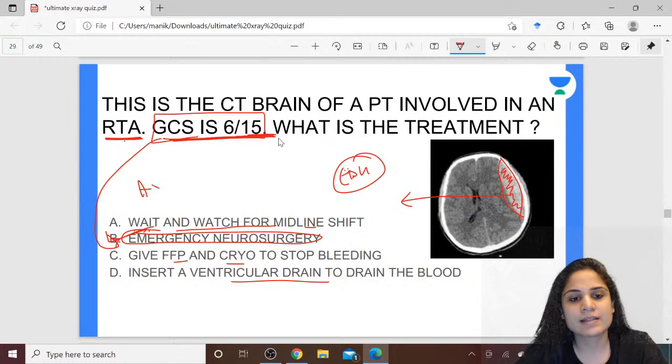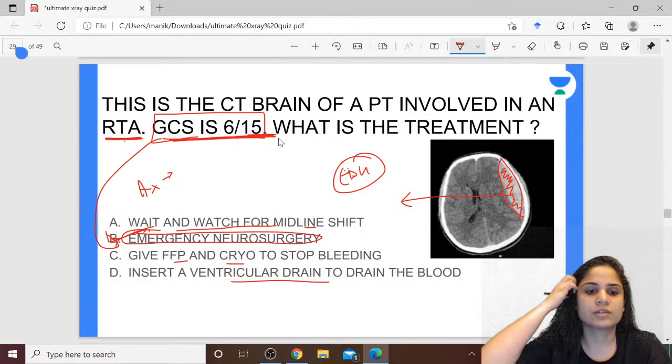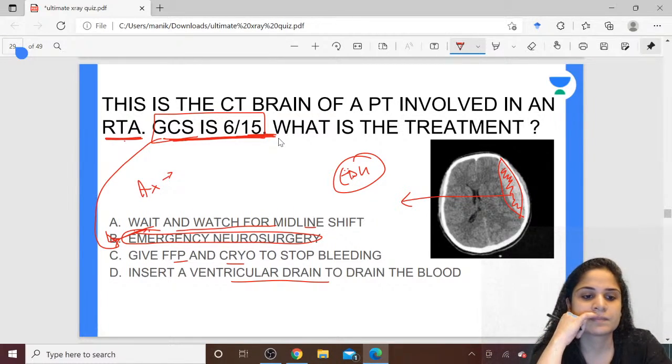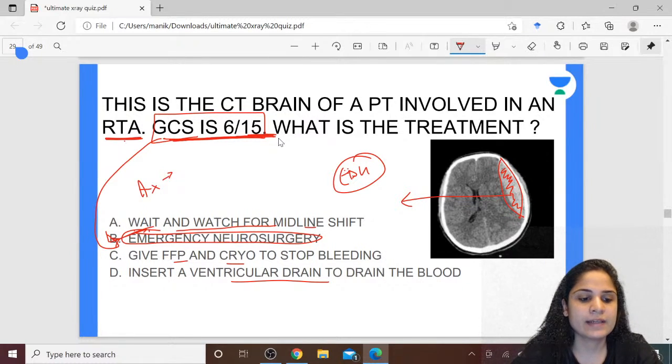Now, as an anesthetist, if you have to induce this patient, what is the drug of choice for induction in this patient? As an anesthetist, if you have to induce this patient, how will you induce? With which drug? Midline shift has already occurred. Yes, very good. So drug of choice for neurosurgery will be thiopentone.